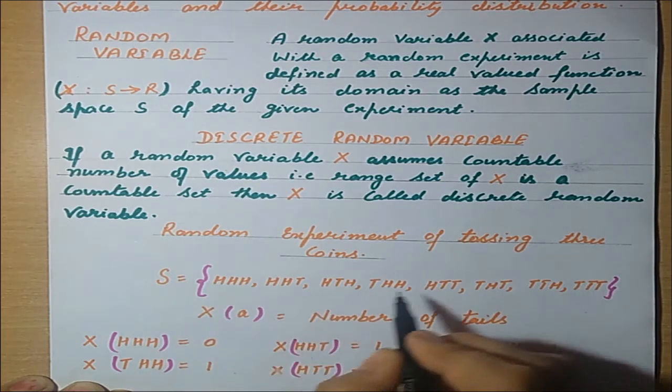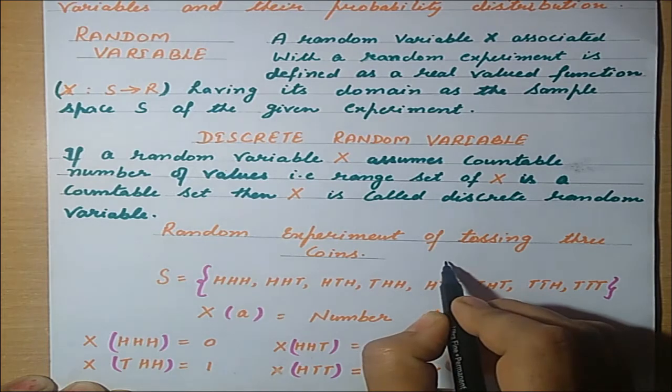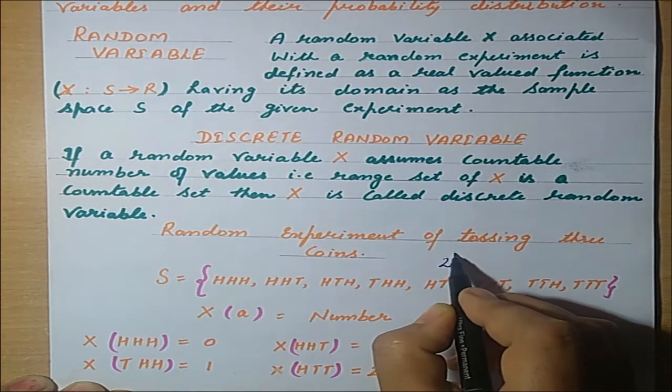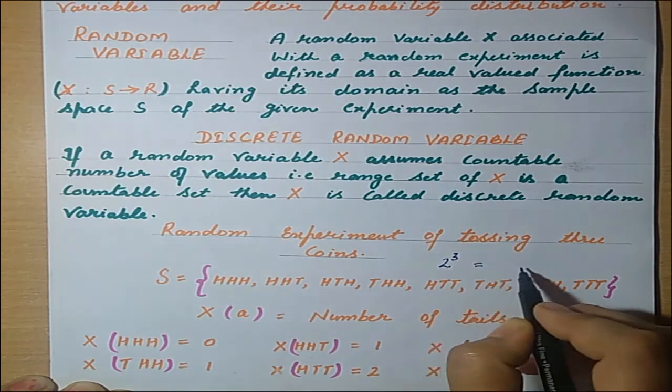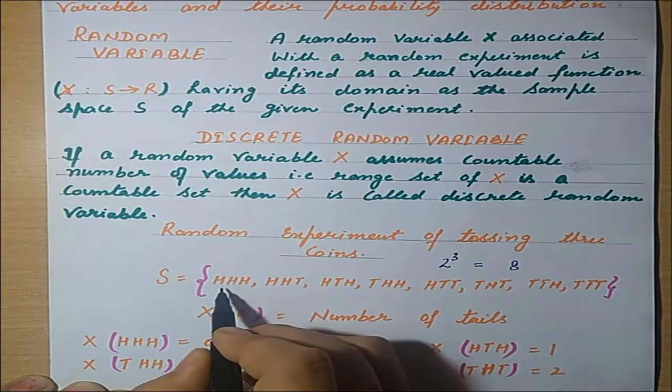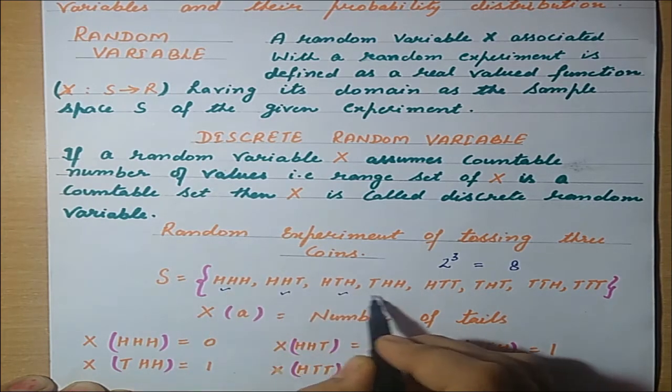As we know, the total outcomes of a coin is 2, and if we toss it 3 times, the total possibilities are 8. So there are 8 elements in the sample space.